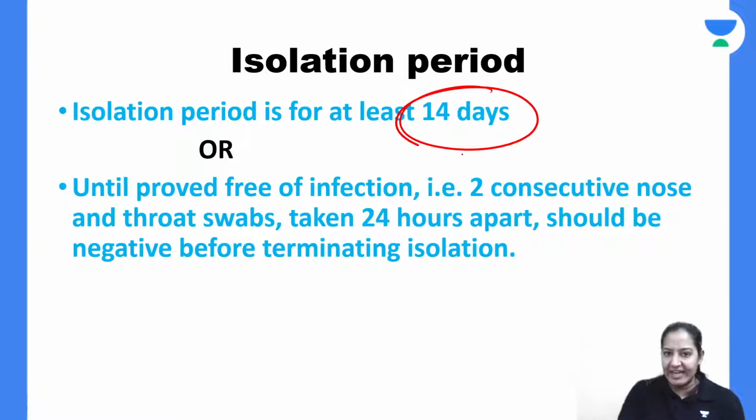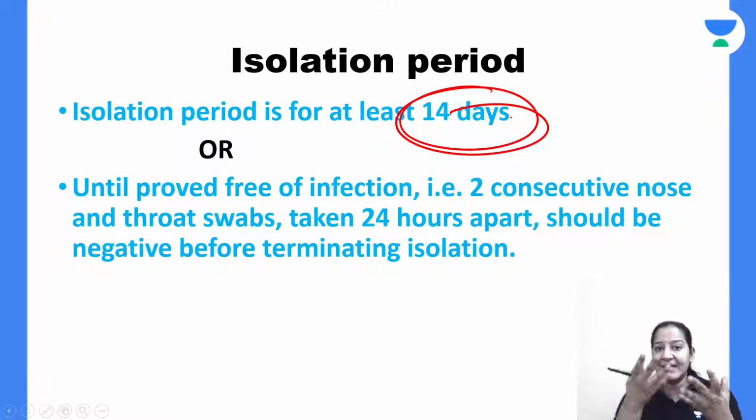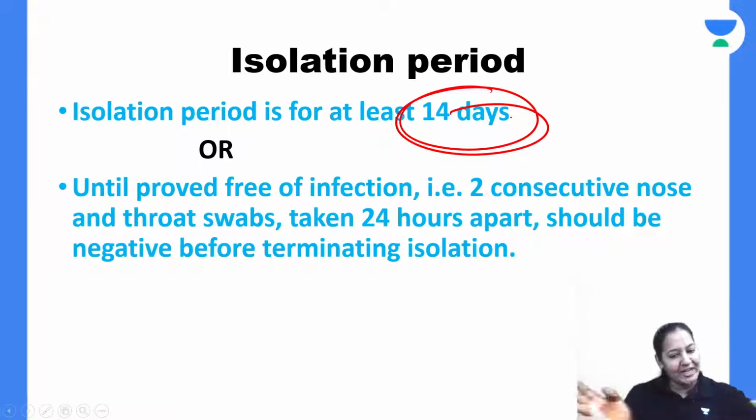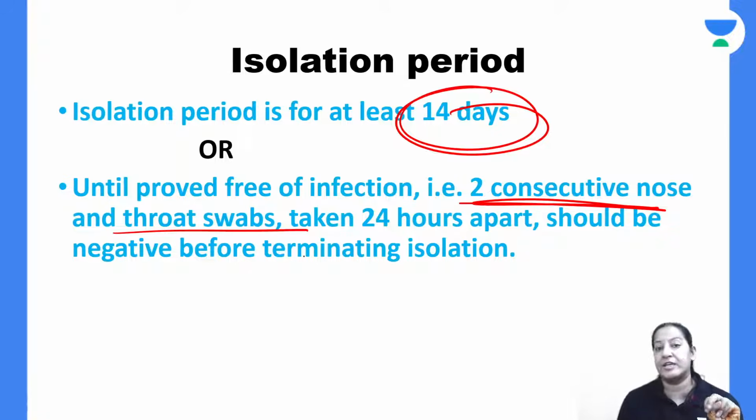So either 14 days, like COVID, the isolation period is there because the patient is infective now. By coughing and sneezing, he is spreading everywhere. So isolate the patient at least for 14 days, or until two consecutive nose swabs or throat swabs are negative. Two consecutive swabs should be reported as negative.